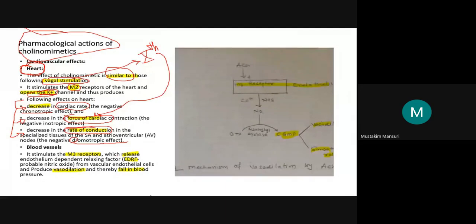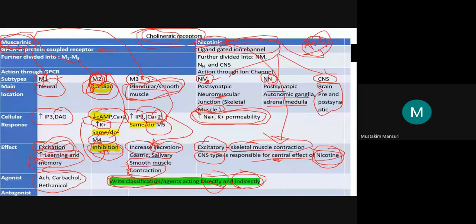In the blood vessel, there is the M3 receptor. Just remember the location of the M3 receptor.